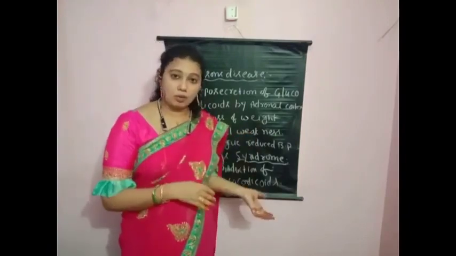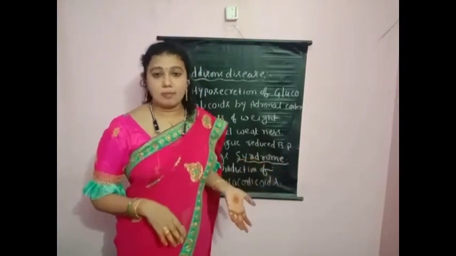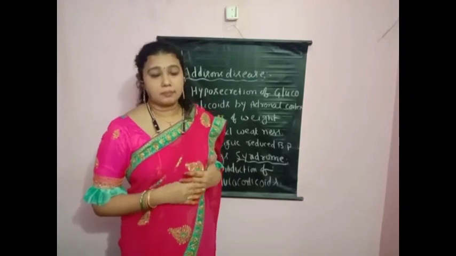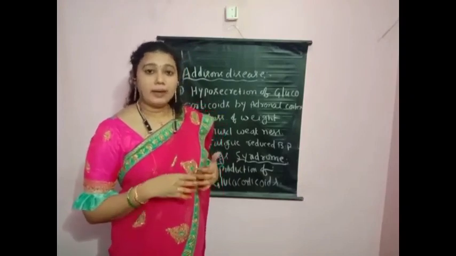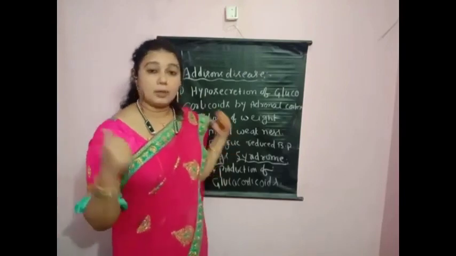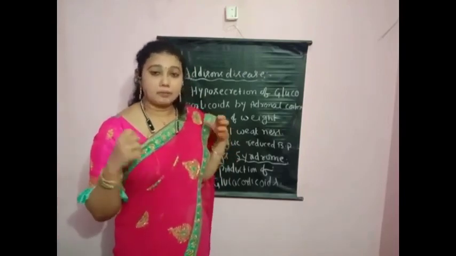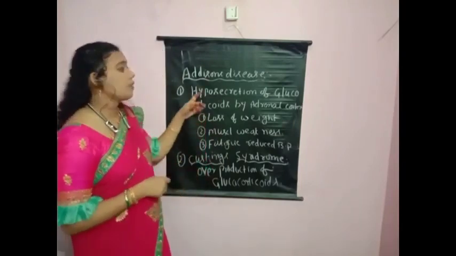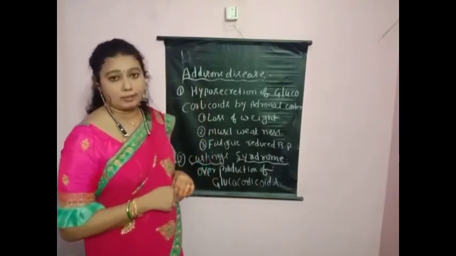If glucocorticoids are secreted in lesser amounts than required, the body weight will become less, the blood pressure will be reduced, muscles get fatigued and muscles get pains. These are all the symptoms of hyposecretion of glucocorticoids.